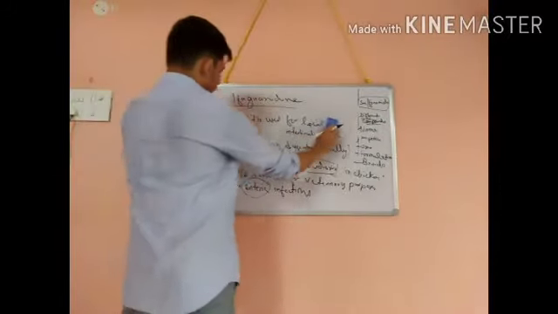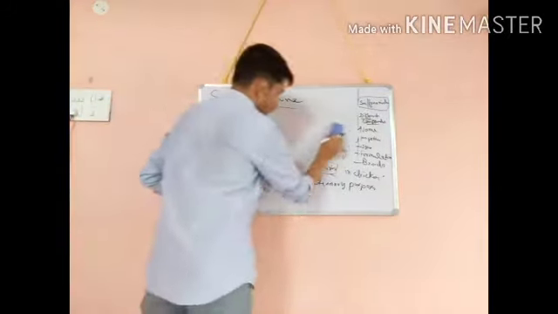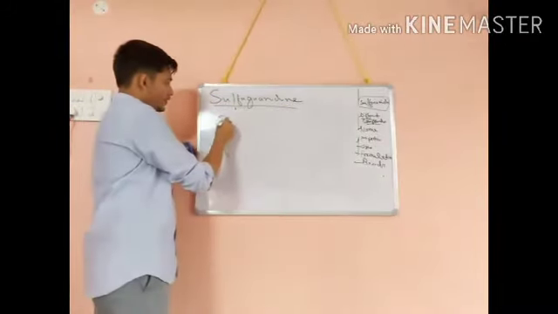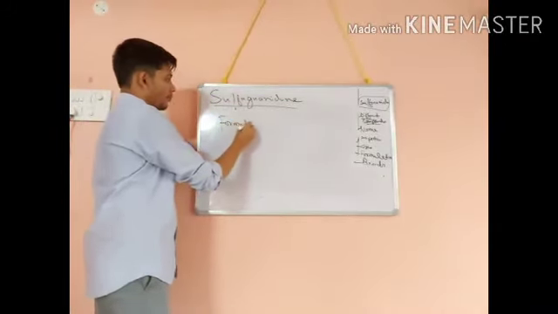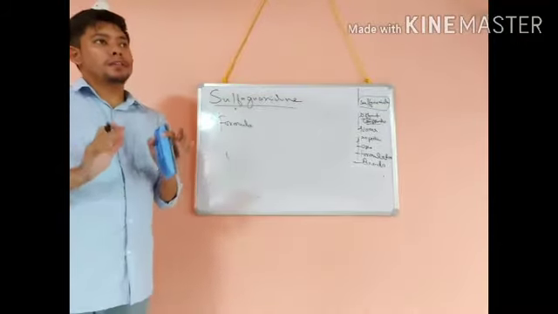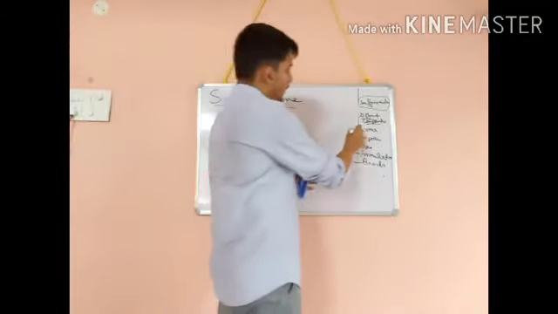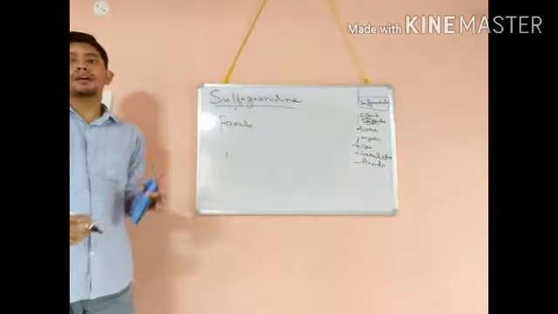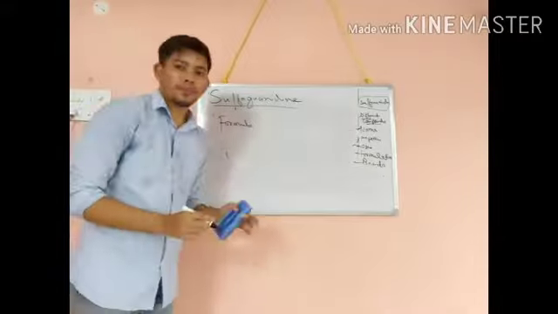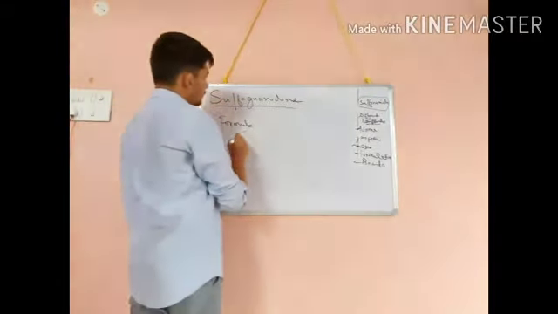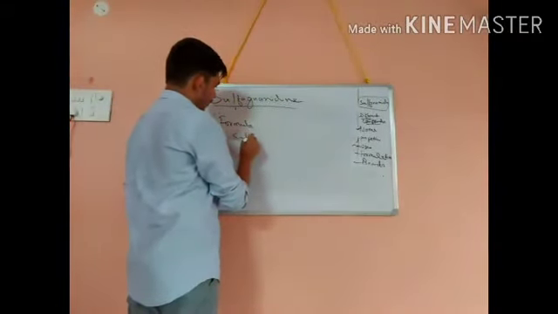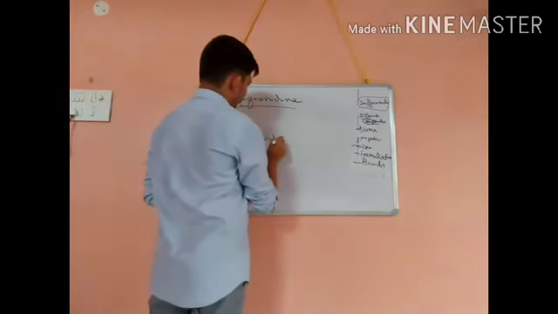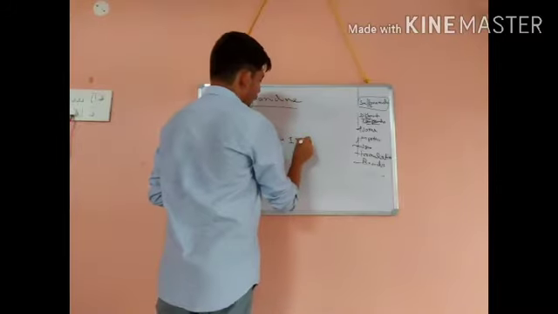Next we will see the different formulations. You remember we covered name, properties, uses, then we are going to study the formulation. Different formulations like sulfaguanidine IP, BP.